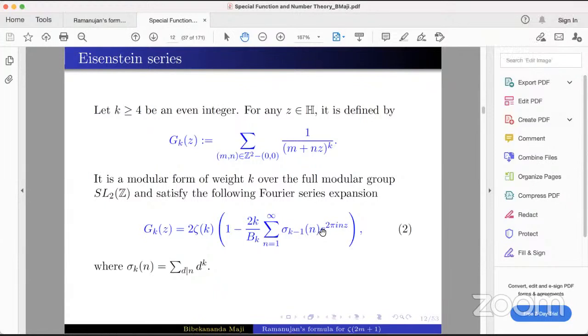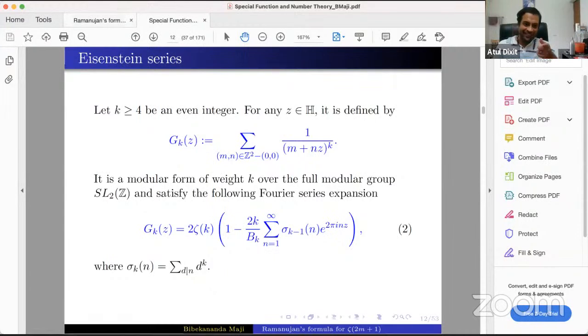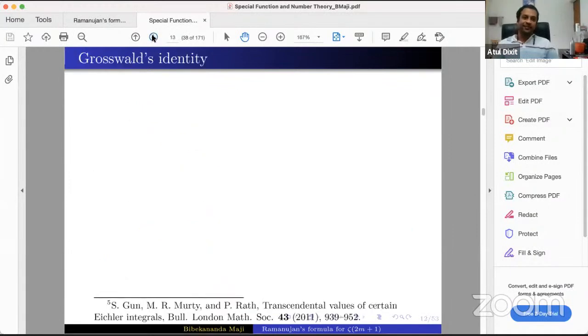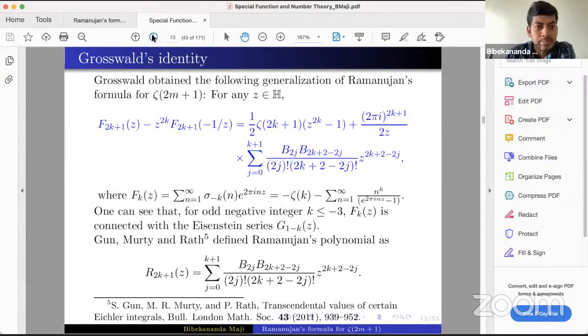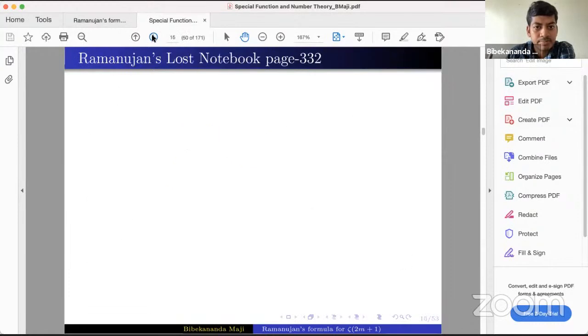Is that okay? Yes. The k can be anything, because k can be anything. But in the above series, k must be greater than or equal to 4, while in equation 2, k can be anything. Yeah, that's the beauty. It's a good question. Okay, now, any other questions?